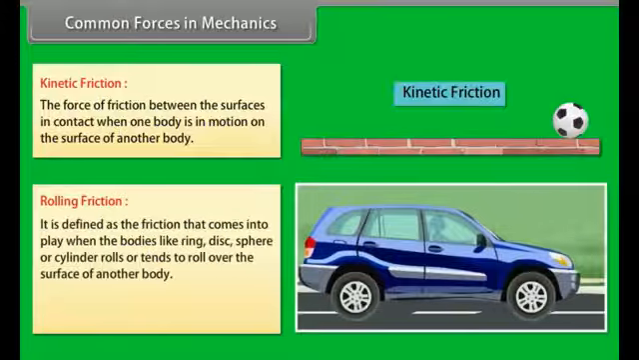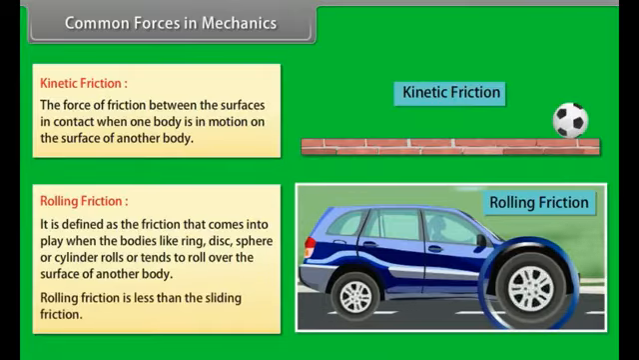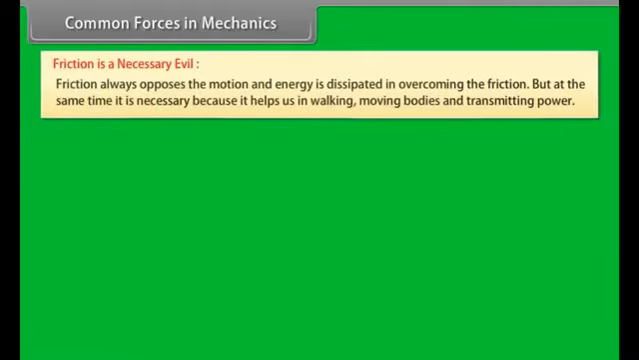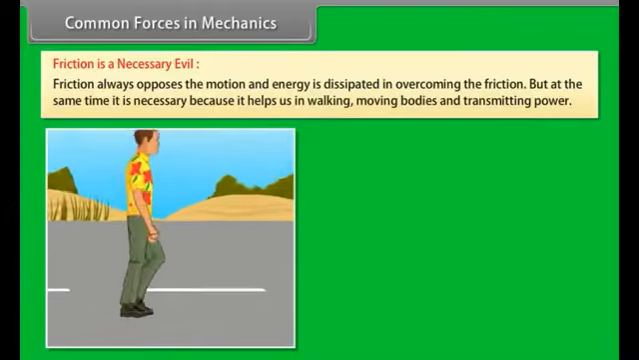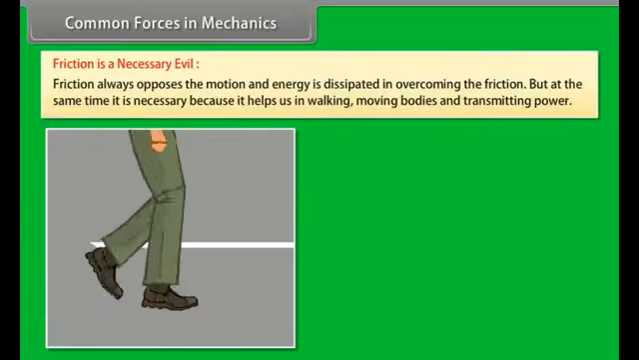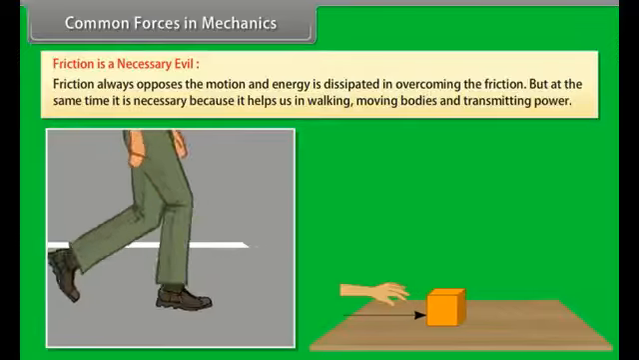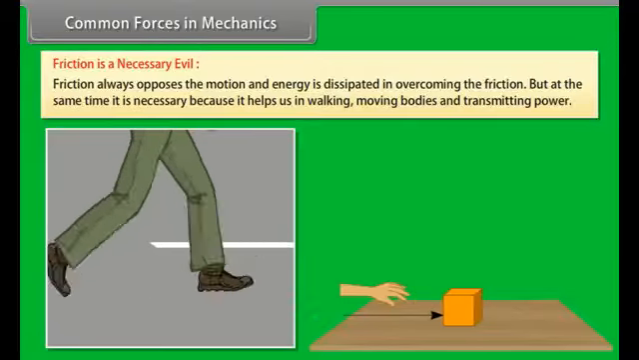Rolling friction. It is defined as the friction that comes into play when the bodies like ring, disc, sphere or cylinder rolls or tends to roll over the surface of another body. Rolling friction is less than the sliding friction. Friction is a necessary evil. Friction always opposes the motion and energy is dissipated in overcoming the friction. But at the same time, it is necessary because it helps us in walking, moving bodies and transmitting power.